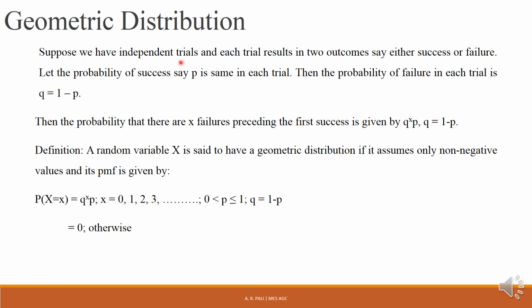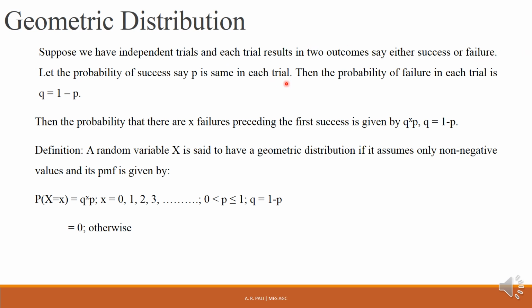So suppose we have independent trials of any experiment and each trial results in two outcomes, say either success or failure. So here when we toss a coin, we are having two outcomes, right? Either we'll be getting heads or we'll be getting tails, right? Let the occurrence of heads be called success and the occurrence of tails be called failure, or vice versa.